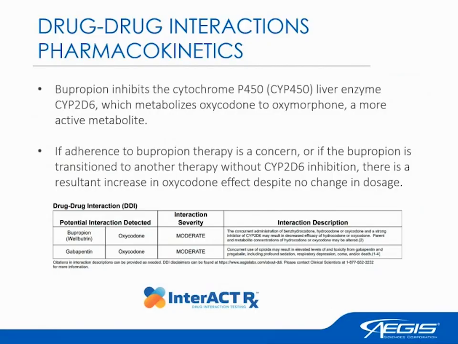Sometimes when the patient is taking this medication, they're taking oxycodone, and because it's not being metabolized to its more active form, the oxymorphone, the patient may not be getting the analgesic effects or the pain relief that they're hoping to get. So this may cause the patient not to get relief or even take more of the medication than they're supposed to because they either don't think it's working, or if, like I mentioned, adherence is an issue, they may stop taking bupropion and then have this increased effect of oxycodone all of a sudden if they're taking more than they're supposed to because they're not getting these effects that they want.